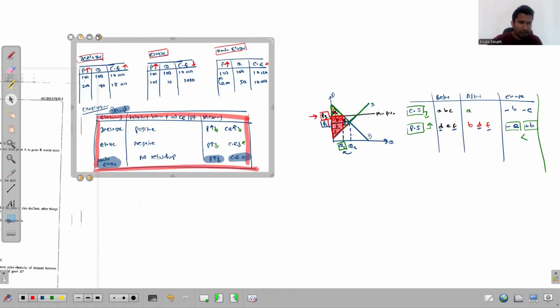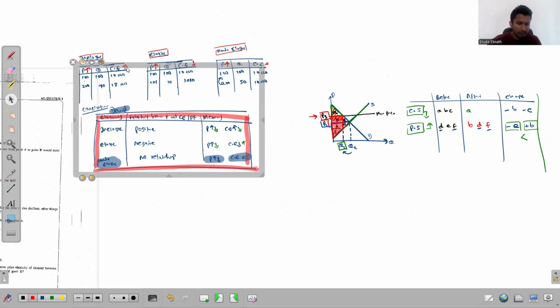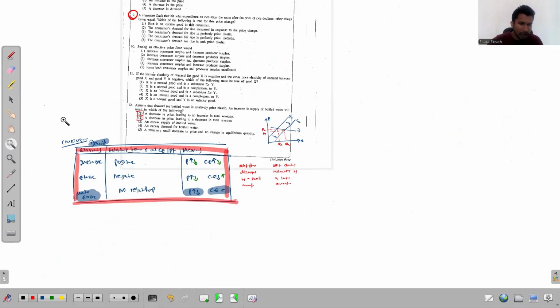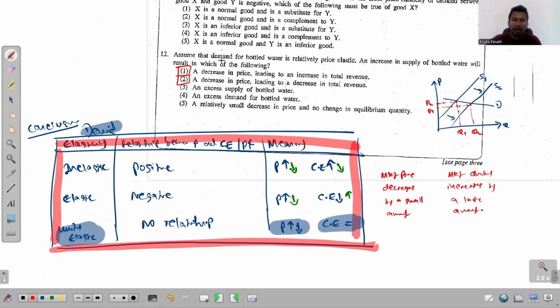So, okay, now let's discuss this one. What happens? Demand is elastic. So if demand is elastic, listen carefully, this is the relevant row.